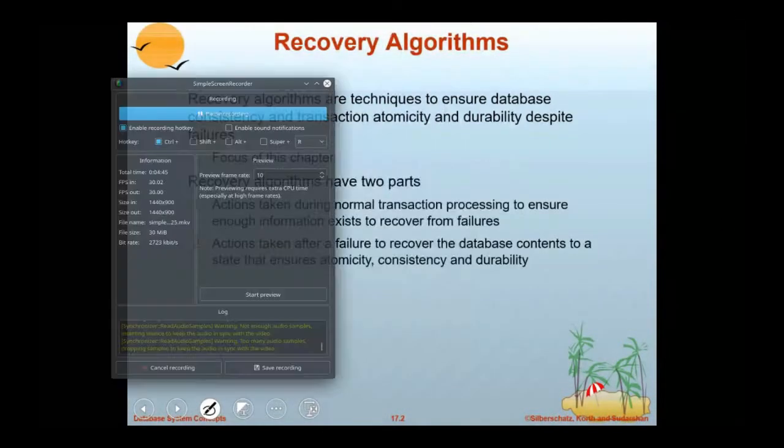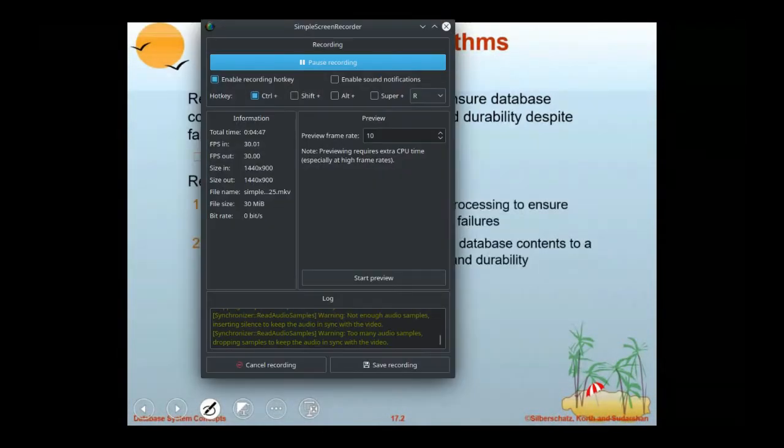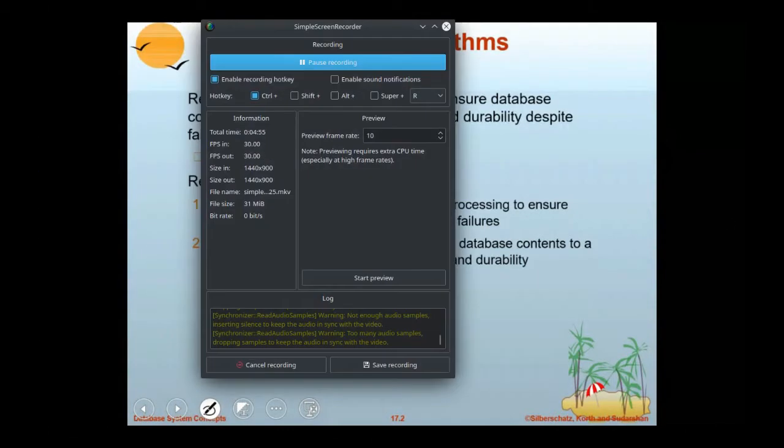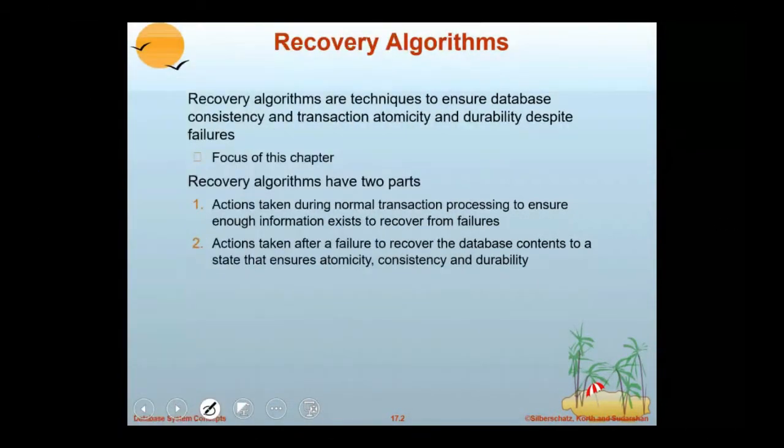The focus of the chapter is recovery algorithms. Recovery algorithms have two parts: what actions are to be taken during normal execution and what actions are to be taken after the failure occurs. Just now we discussed, if you are transferring 100 from account A to B, account A has 1000 and B has 500.